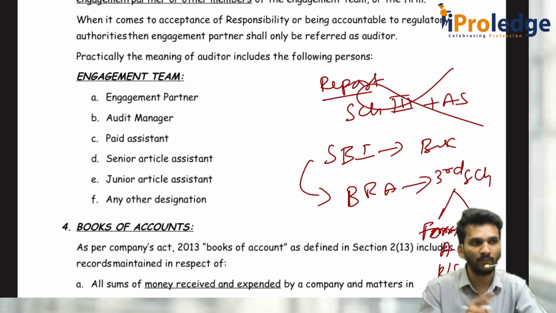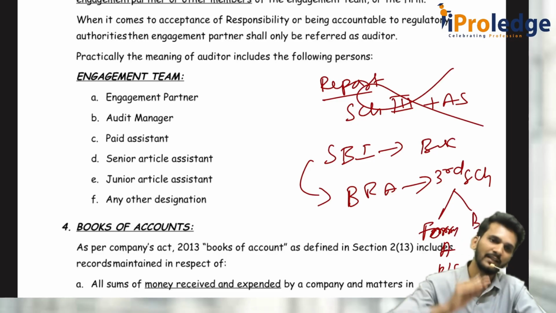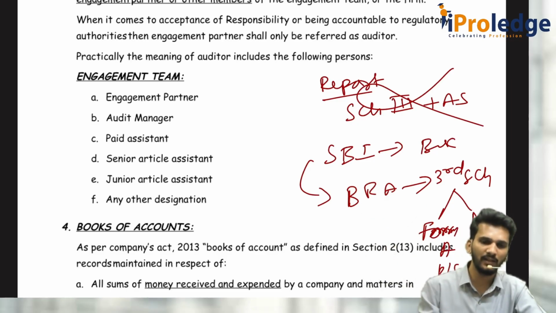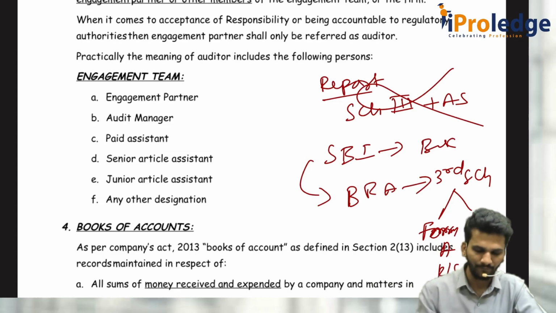Third schedule is different from schedule 3. Don't just replace it; it is not just an interchange of words. That is as per the words used by the Banking Regulation Act. This is as per the Companies Act.